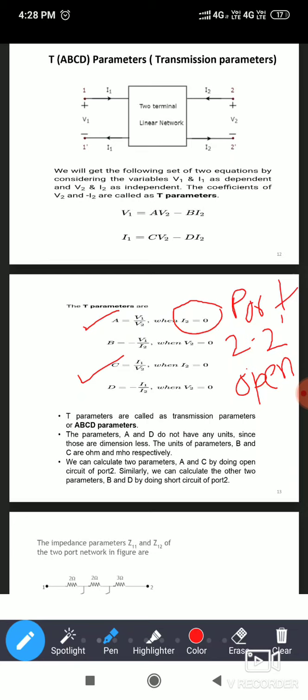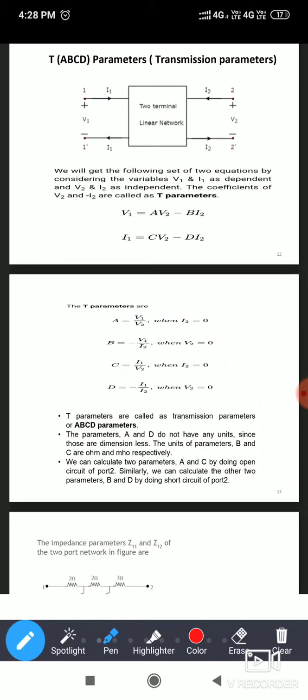The value of C is I divided by V, that is the admittance, measured in mho. Now next, when you put V2 equal to 0, that is, short circuit the second port, you will get 2 parameters, B and D. B is minus V1 divided by I1, which is an impedance, and D is the current gain.